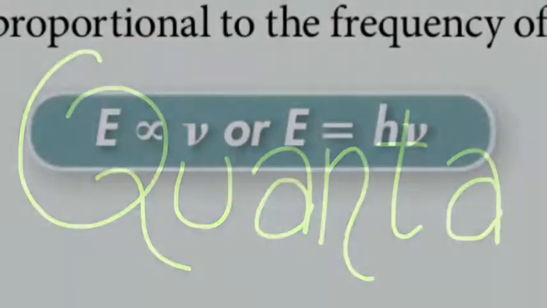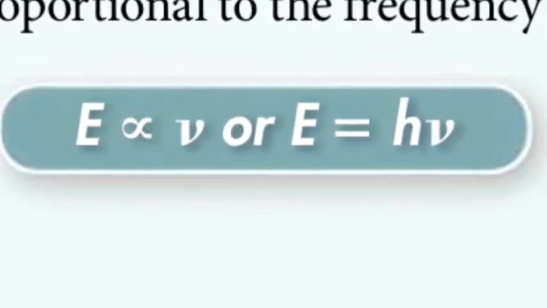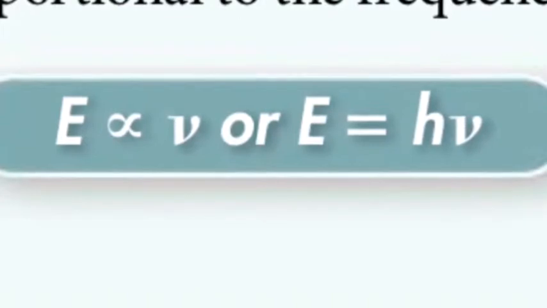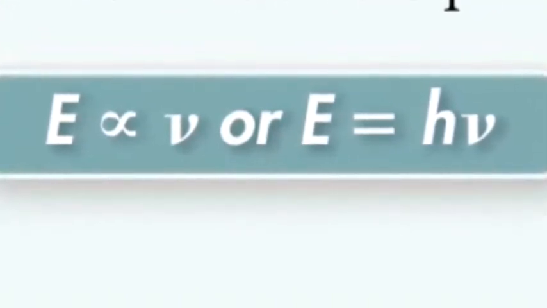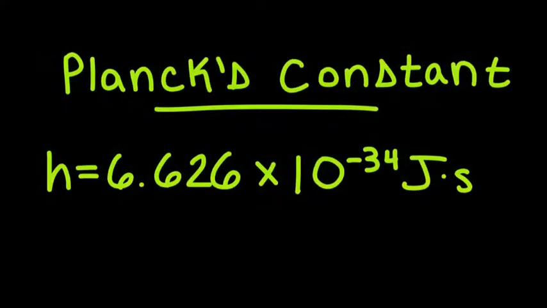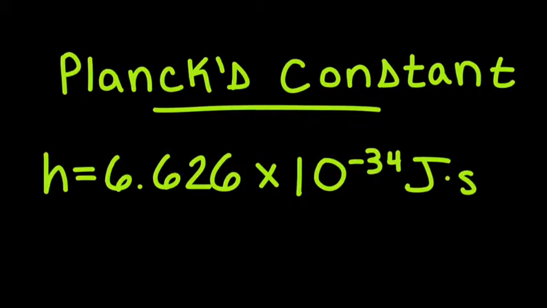He showed mathematically that the amount of radiant energy, represented by a capital E, of one quantum absorbed or emitted by a body is proportional to the frequency of radiation, as seen in this equation. The energy of a quantum equals h times v. The constant h has a value of 6.626 times 10 to the negative 34th joules times seconds and is called Planck's constant.